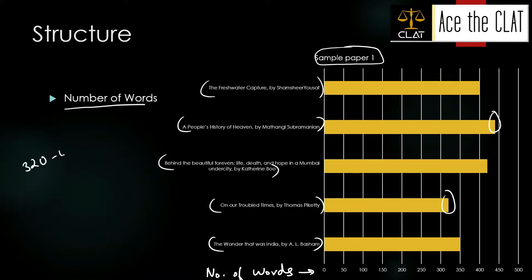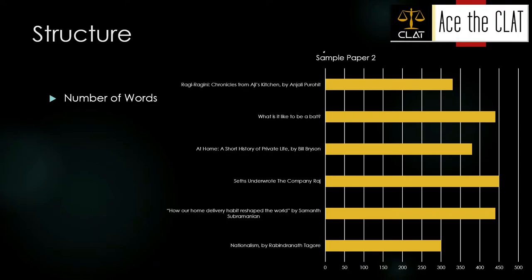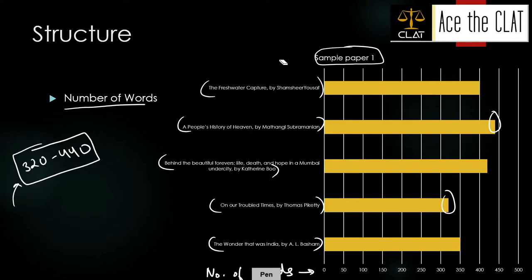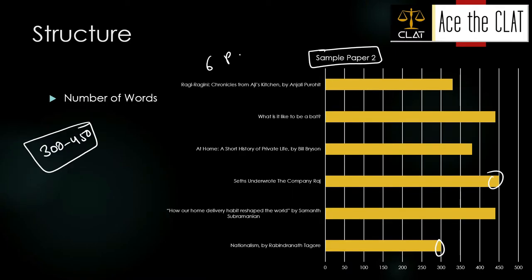So in sample paper 1, the range of words in the passages was 320 to 440. Similarly, in sample paper 2, it was again 300 to 450. There were 6 passages in sample paper 2, and the scenario in sample paper 3 was also like this.